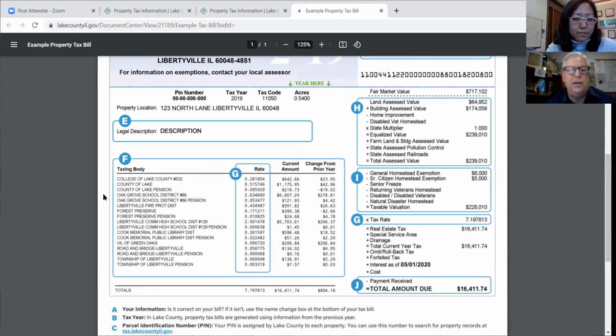And you can look at this very carefully, and every one of these taxing bodies must post their budget hearings, they must post their levy hearing, and then they come up with a tax rate which is on your bill. Now, you'll probably notice that the largest portion of your bill comes from the school districts. This is typical.